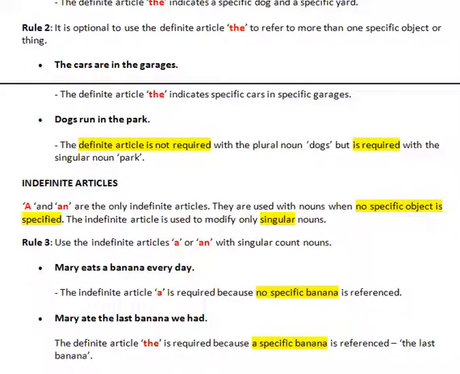Rule 2. It is optional to use the definite article the to refer to more than one specific object or thing. The cars are in the garage. The definite article the indicates specific cars in specific garages. Dogs run in the park. The definite article is not required with the plural noun dogs, but is required with the singular noun park.